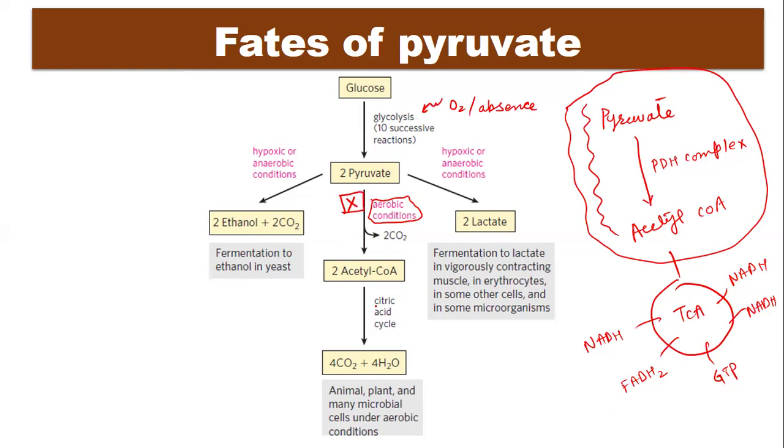So this fate will stop in anaerobic conditions and pyruvate will be converted into either lactate or ethanol. There is a specific reason for the conversion of pyruvate to lactate or ethanol. These processes are sometimes called fermentation.